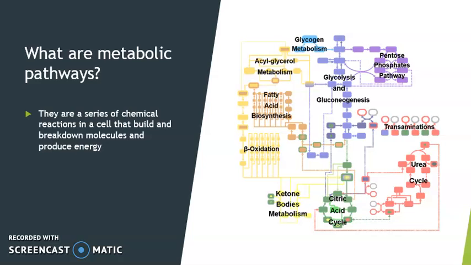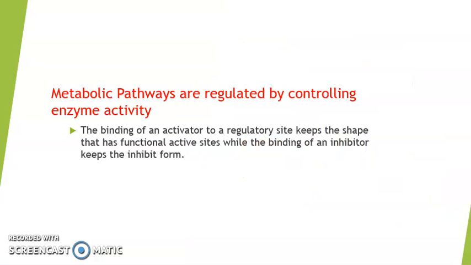What are metabolic pathways? They are a series of chemical reactions in a cell that build and break down molecules and produce energy. Because almost all metabolic reactions take place non-spontaneously, proteins called enzymes help facilitate those chemical reactions. Metabolic pathways are regulated by controlling enzymatic activity. Also, metabolic pathways lead to the synthesis and breakdown of particular biochemicals.